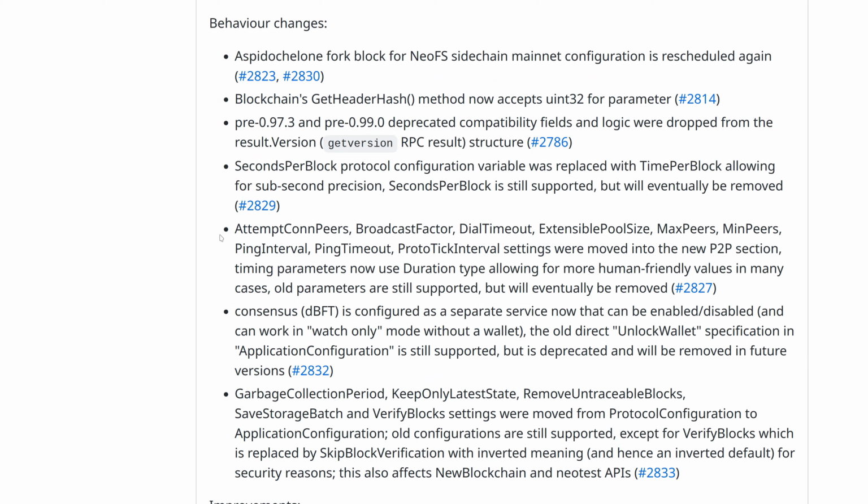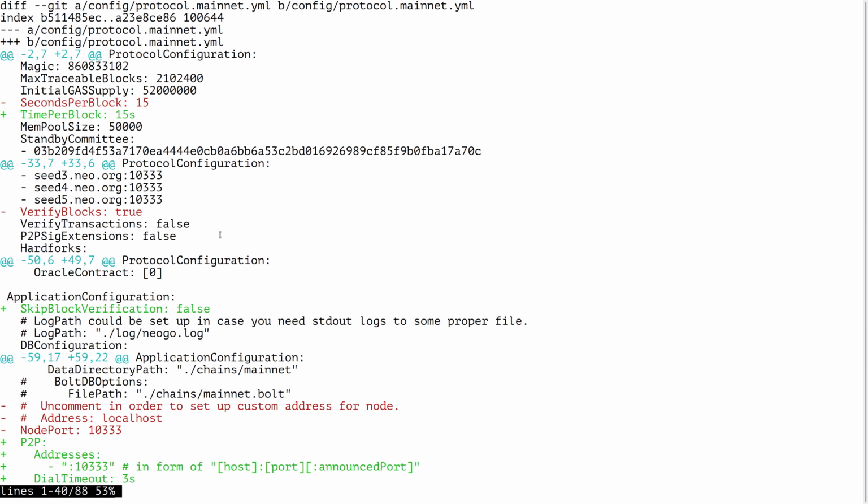Old configurations are still supported, but we recommend that you take a look at the changes that were made and adjust your config files, probably by just taking our samples for mainnet and testnet, because in some future release, maybe in half a year from now, we'll be removing support for these old ways to configure the node, like this field or this field and anything like that.